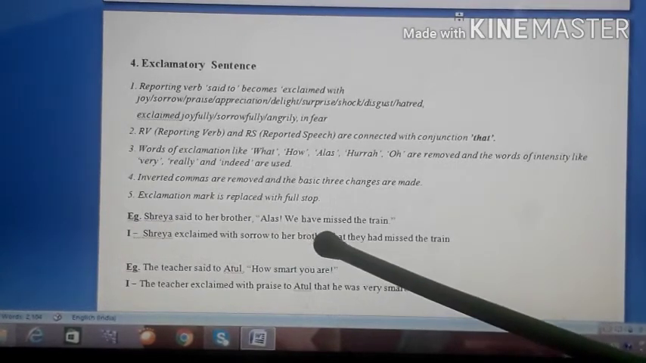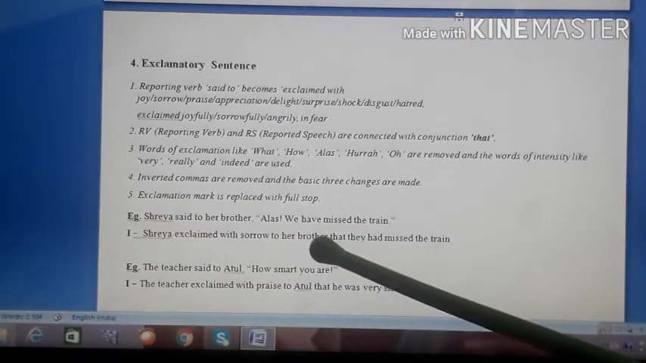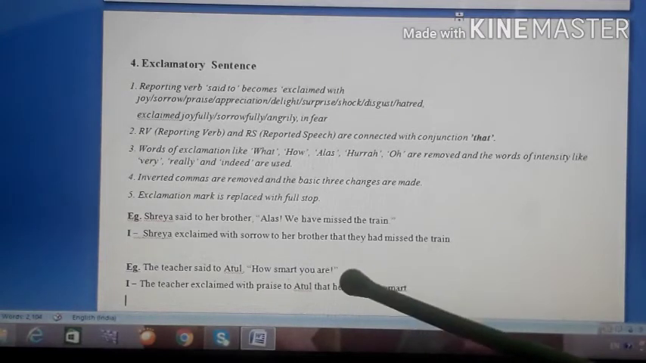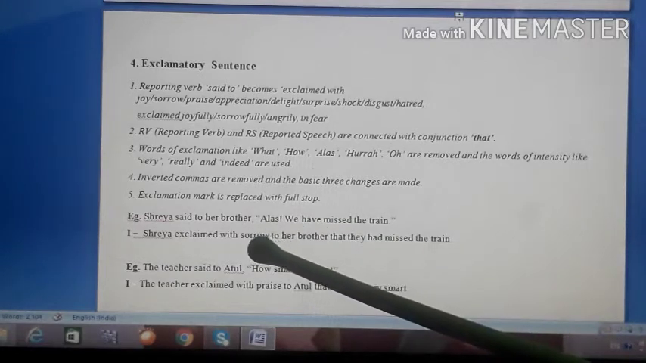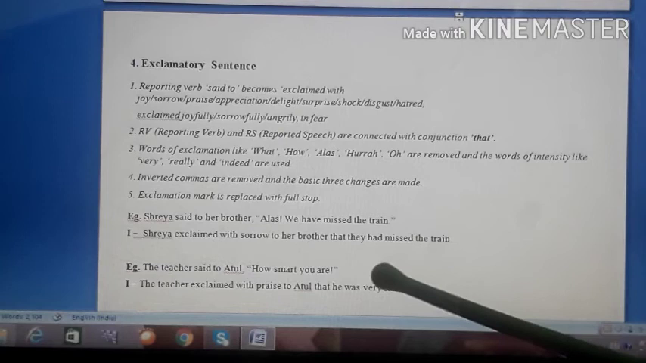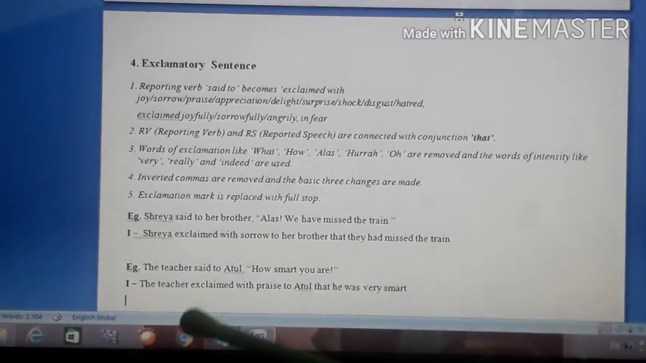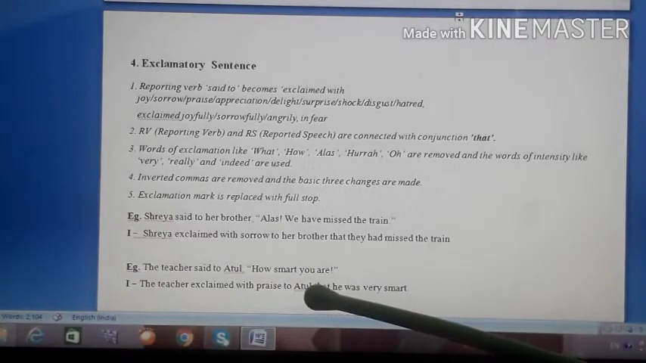Have is present perfect tense, so that became past perfect tense, had. Have and has normally become had. Have and has means present perfect and had means past perfect. So have, has का had हो जाता है. So same thing we have done. We means Shreya and her brother. But for us, when we change this sentence into indirect, they are becoming they. So that's why we became they. That they had missed the train. Understood? Okay, second example. The teacher said to Atul, how smart you are.